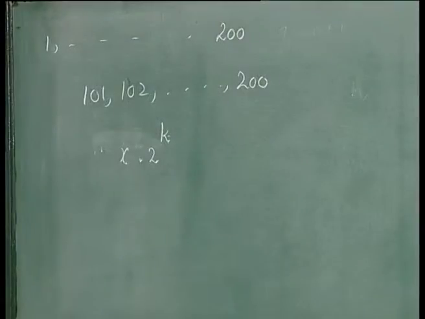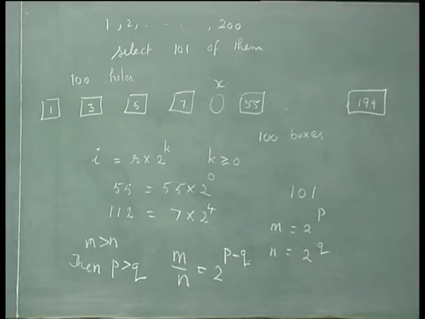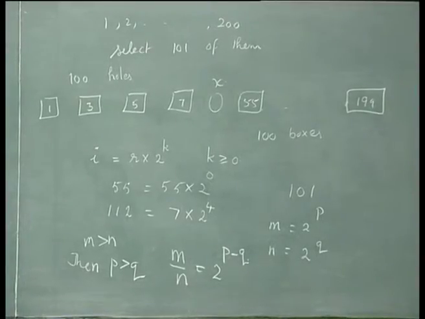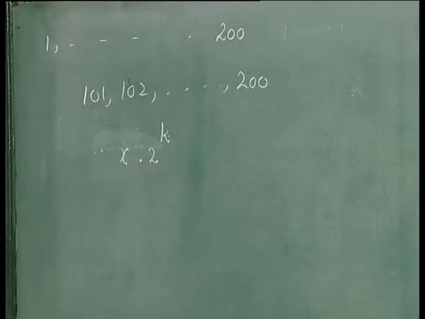You will realize that these 100 numbers will be put in 100 different boxes. Each one will contain only one of them. You can try that and check whether it is correct. No two of them will be put in the same box.